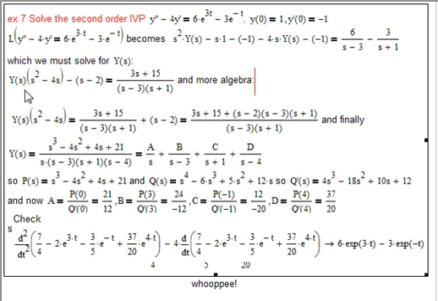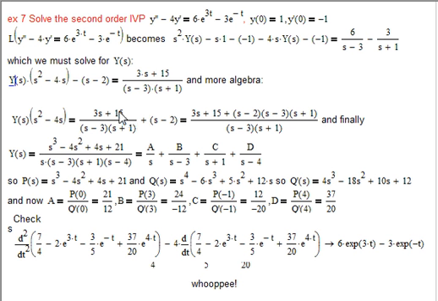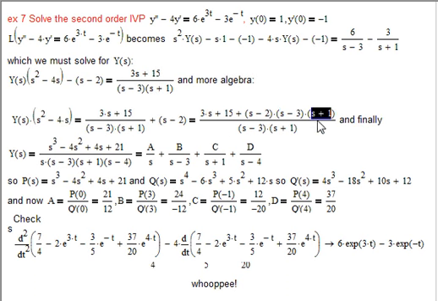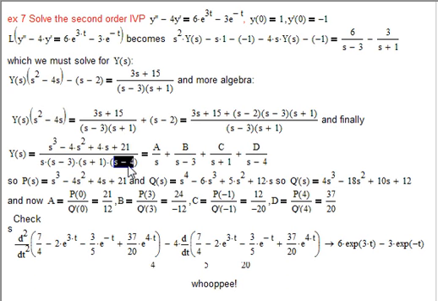And more algebra, we're still trying to solve for Y of s, remember, so let's add our s minus 2 to both sides, and then we get this big ugly thing, s minus 2 times this, since I had a common denominator. And so, well, then finally we wanted to divide by our s squared minus 4s. Well, there's the s that I factored out of that, and there's the s minus 4.